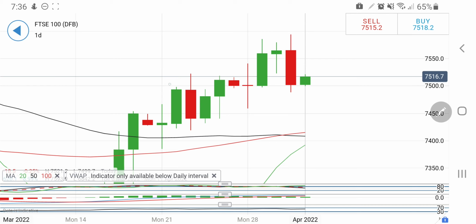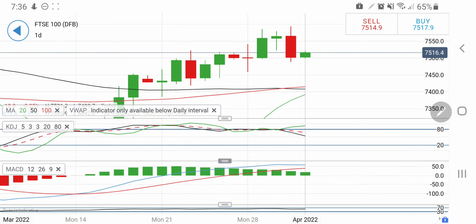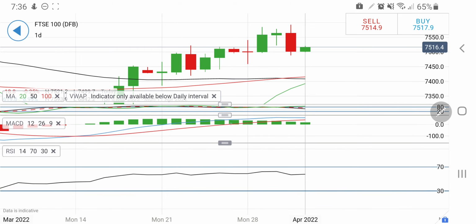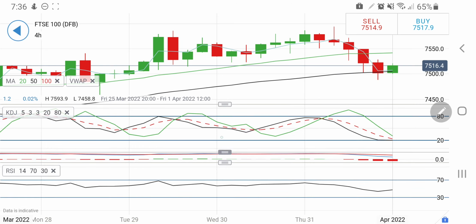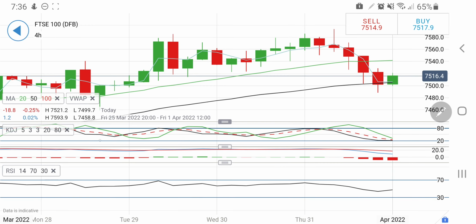Till the time it trades above 7500, it may try to come back towards 7600 levels again, so I'll be watchful. Daily stochastic is looking downwards, MACD is trying to converge and crossover, and hence yes, you can expect a drop, but trade only below 7500. Look at the 4-hour charts.